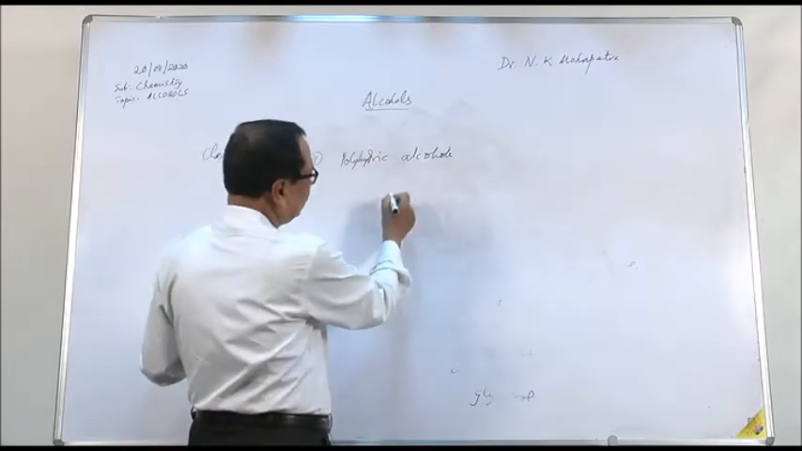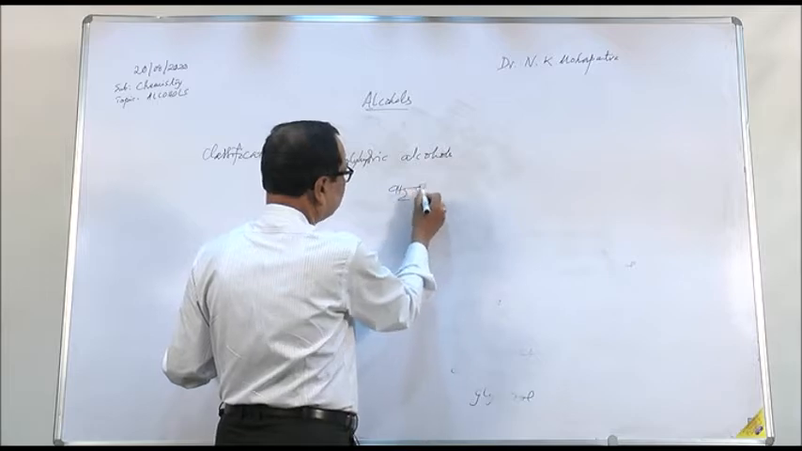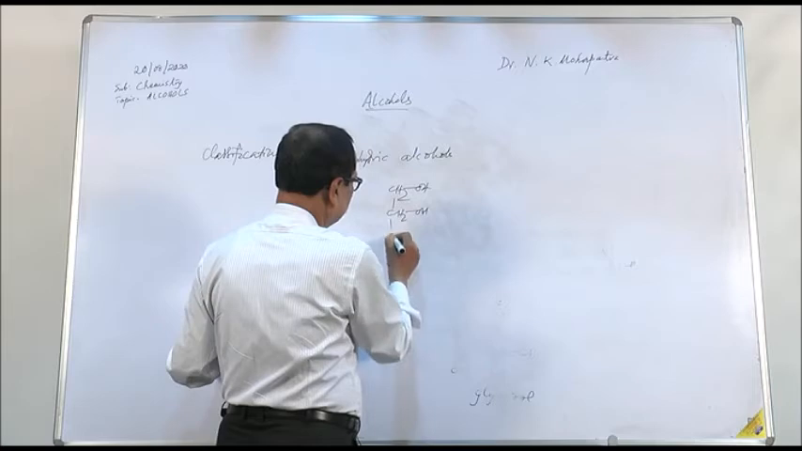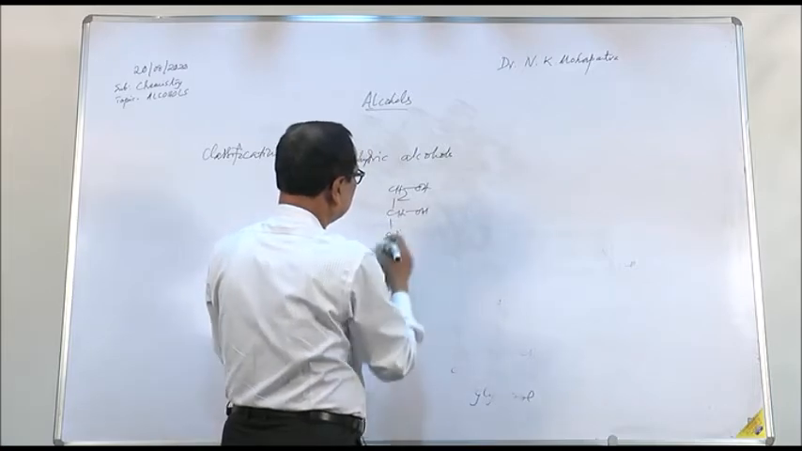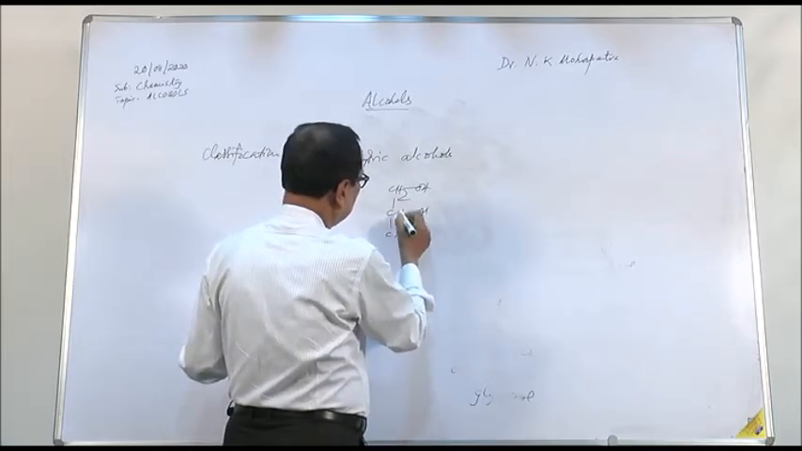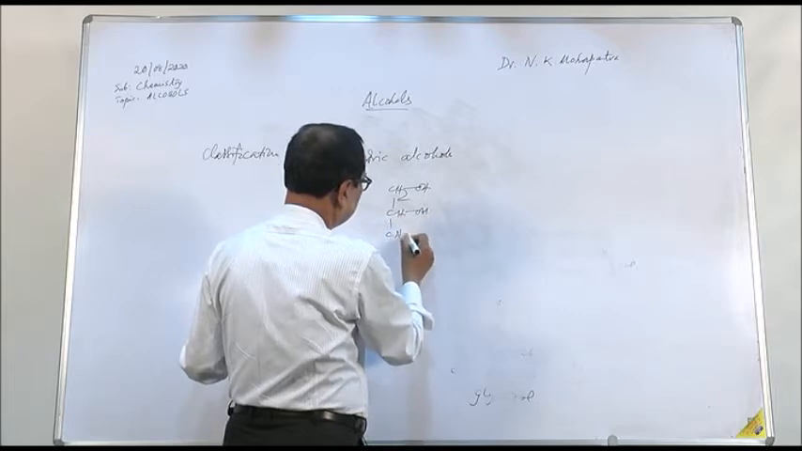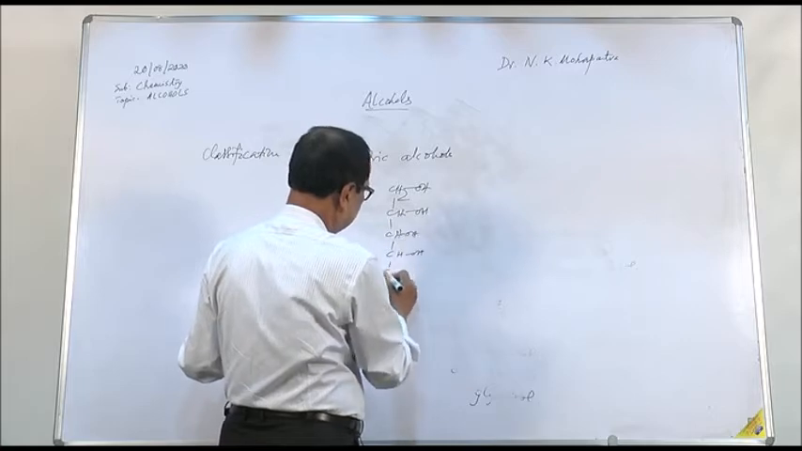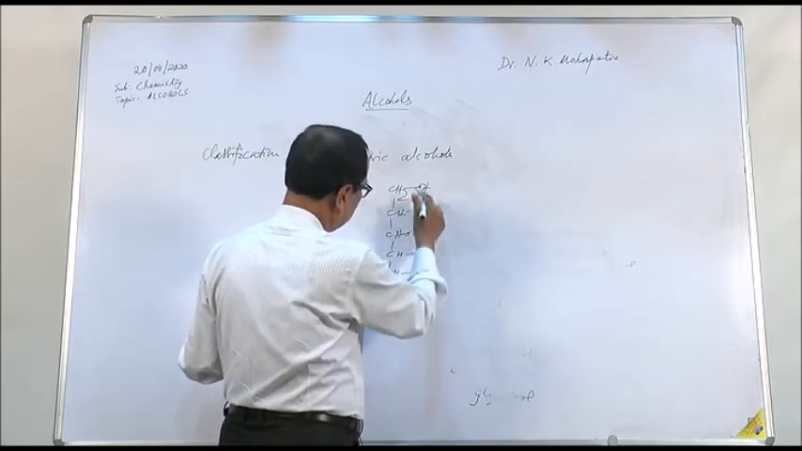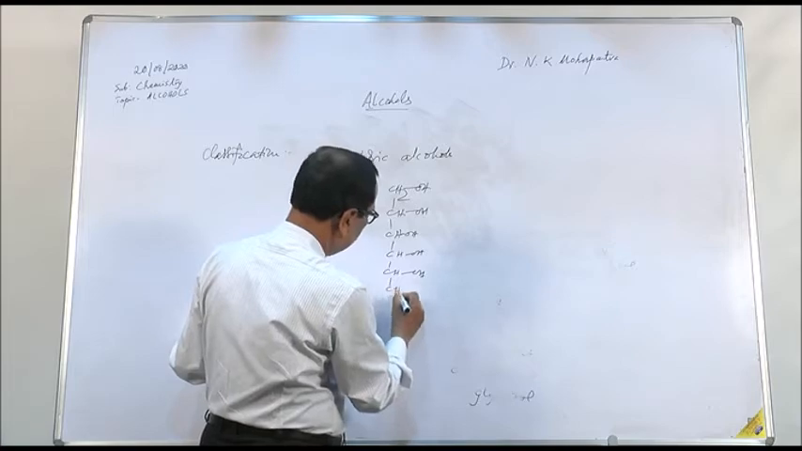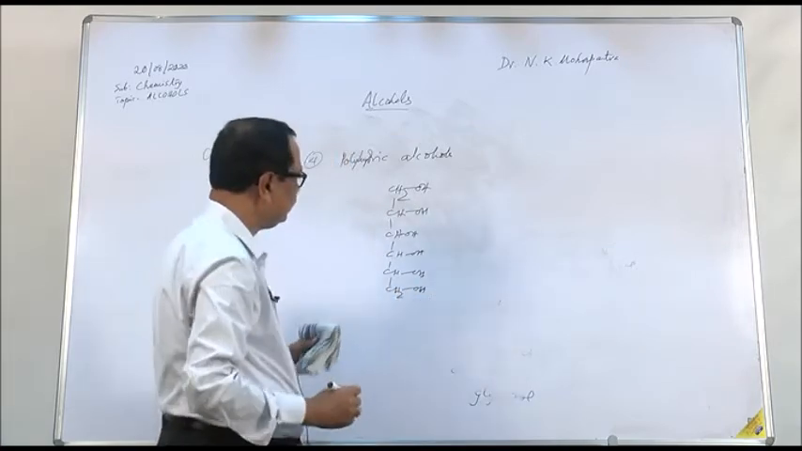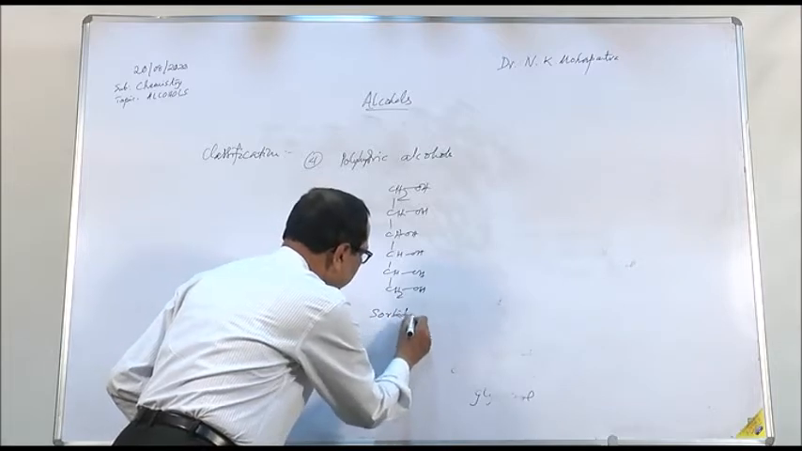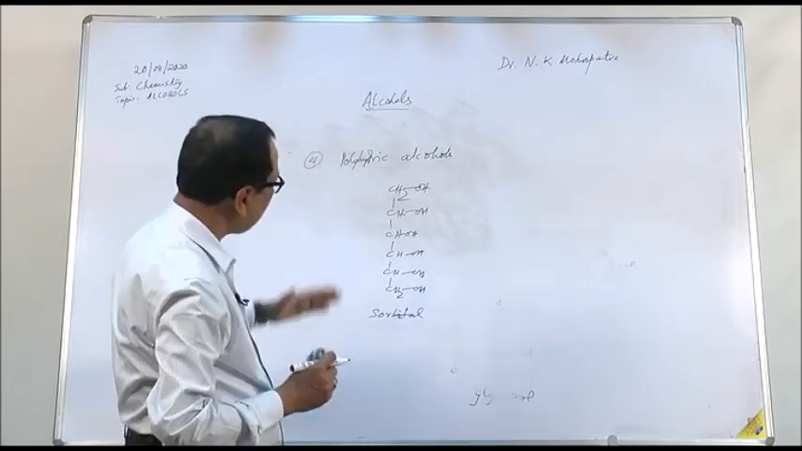Such an example is CH2OH, CHOH, CHOH, CHOH, CHOH, CH2OH. This is a polyhydric alcohol. Its name is sorbitol. So this is a polyhydric alcohol.